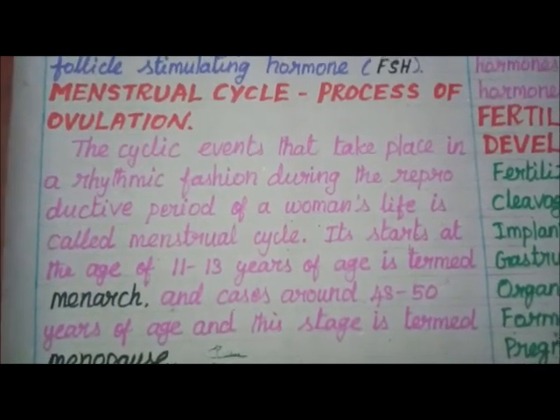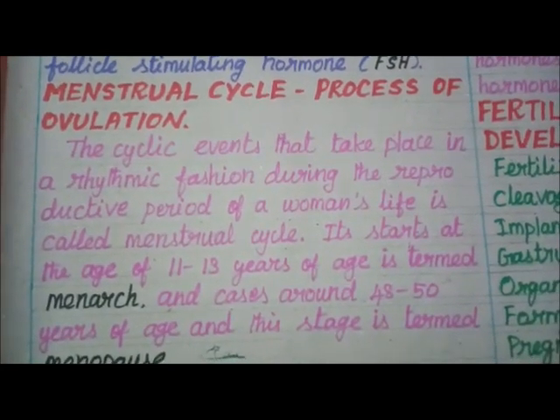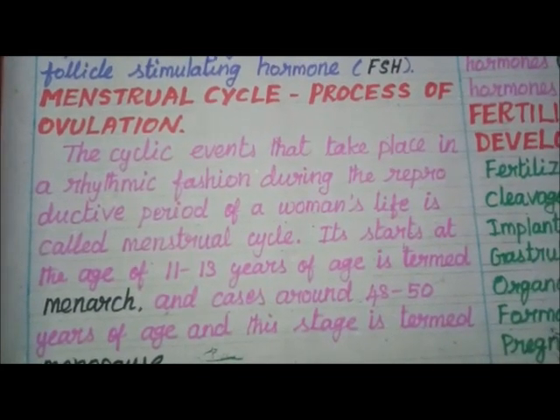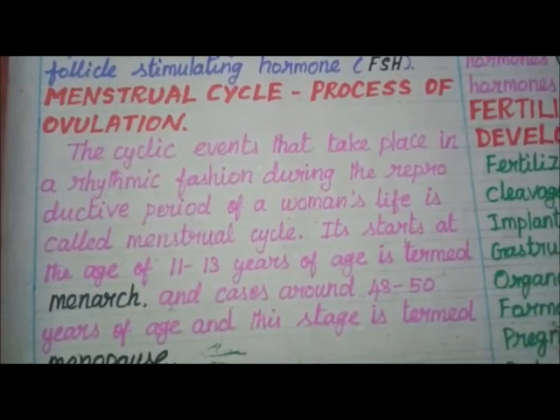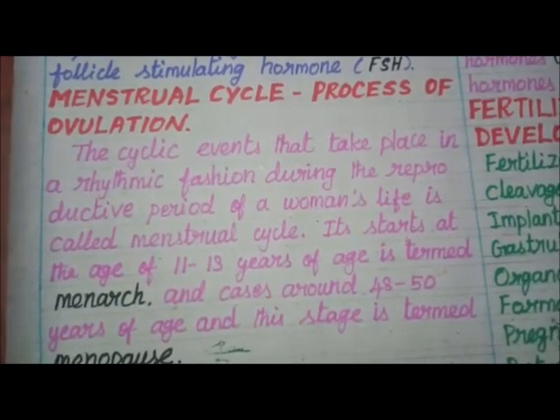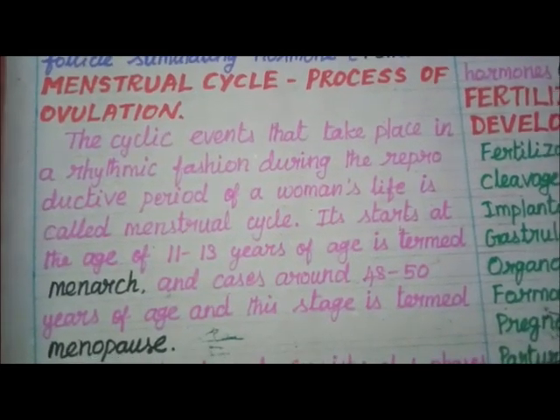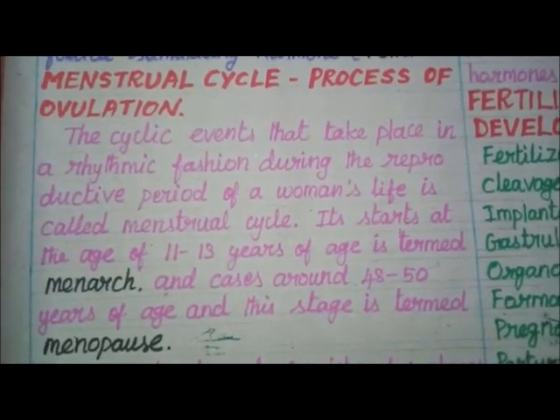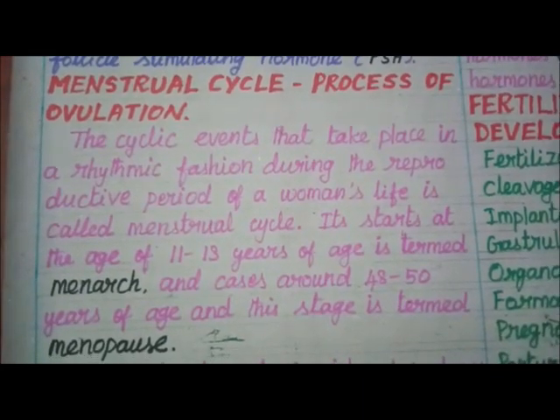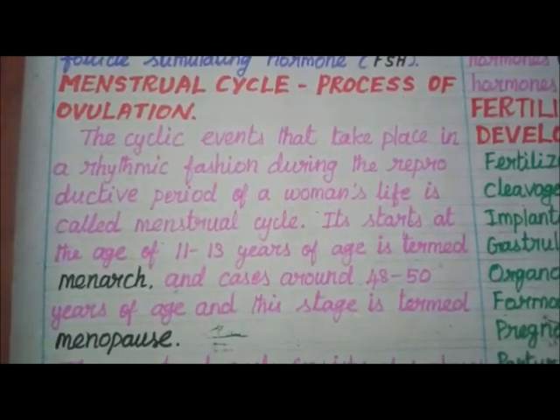Menstrual cycle, process of ovulation. The cyclic events that take place in a rhythmic fashion during the reproductive period of a woman's life are called the menstrual cycle. It starts at the age of 11 to 13 years, which is termed menarche, and ceases around 48 to 50 years of age, and this stage is termed menopause.